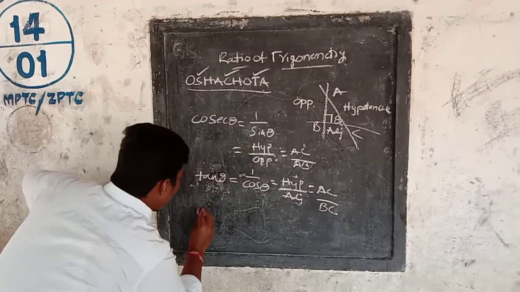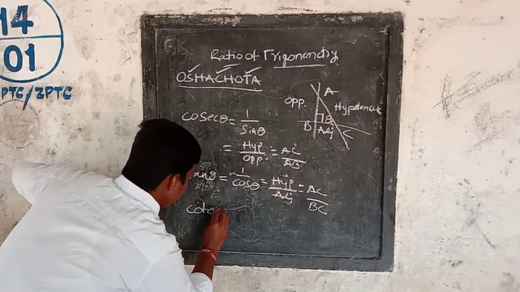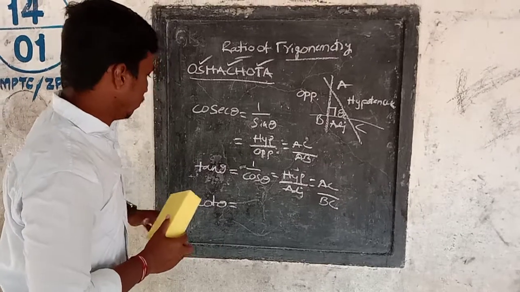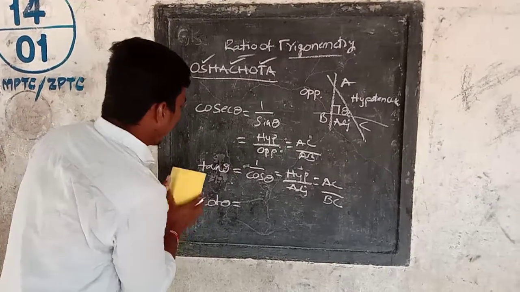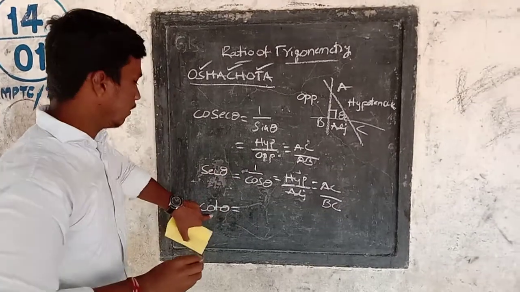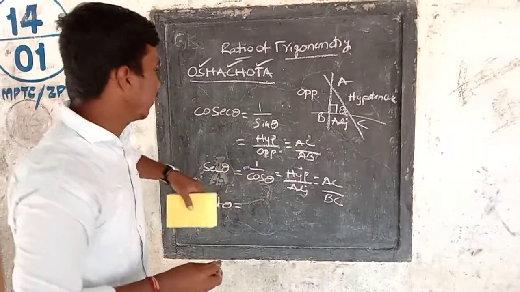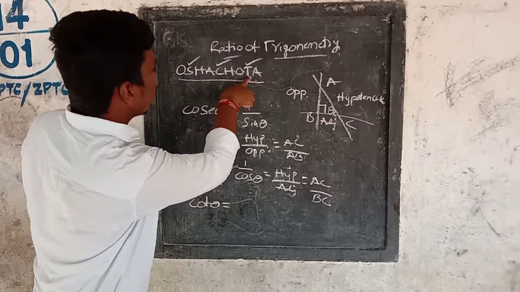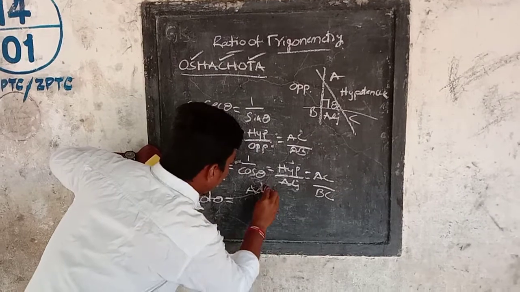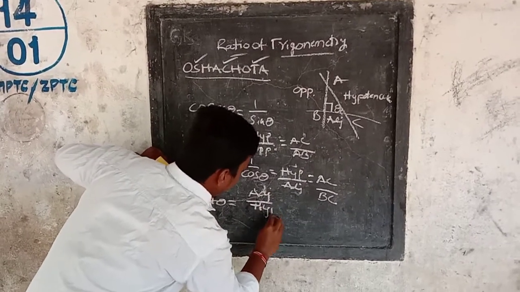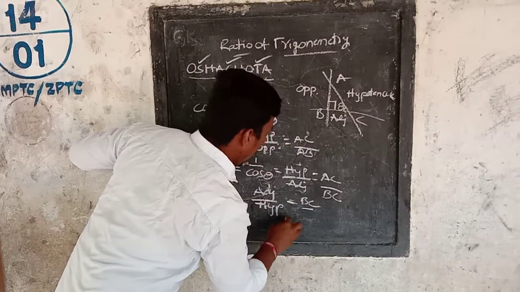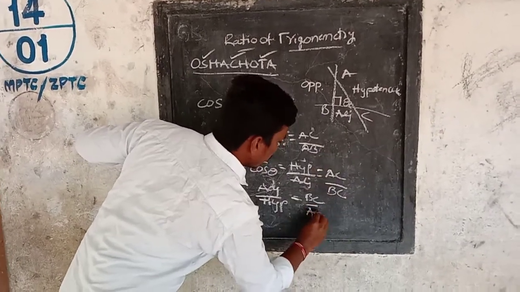And the remaining one, cot theta, is the reciprocal of tan theta. That is, we see adjacent upon opposite. Adjacent means BC and opposite means AB.